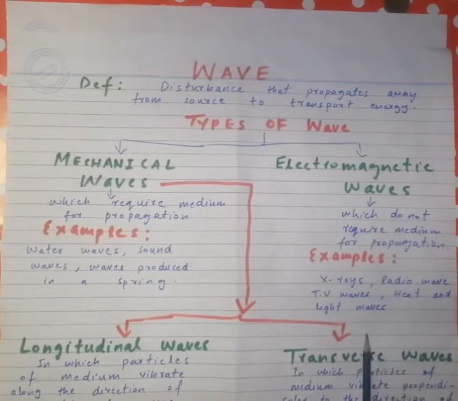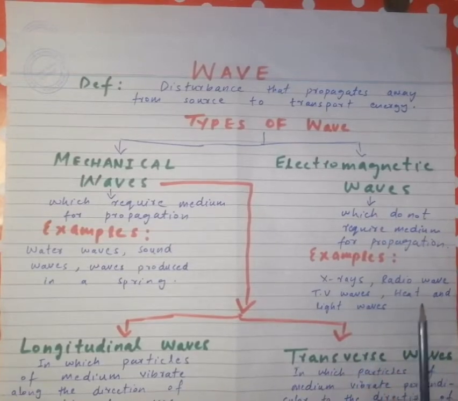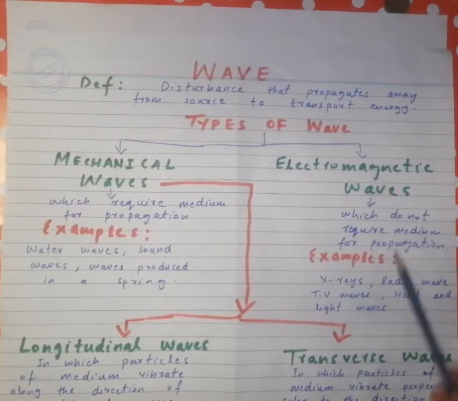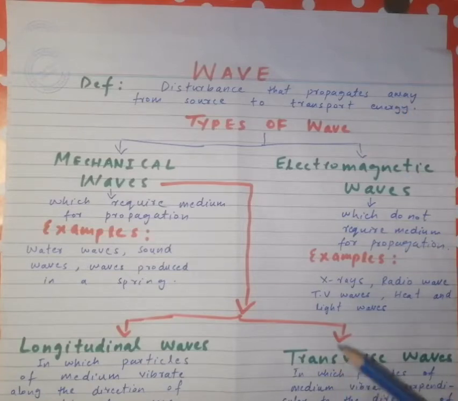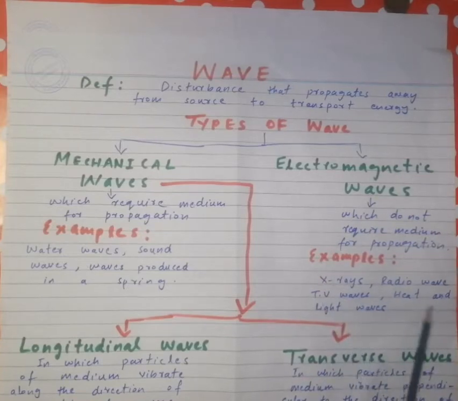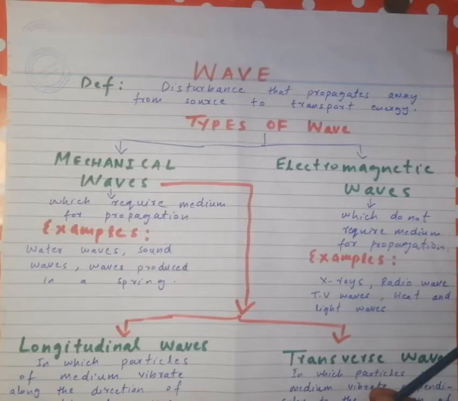These waves do not require any medium for their propagation. Heat is also an example of electromagnetic waves. Light is also an example of electromagnetic waves, as light comes from the sun and moves through space. In space there is no medium, so light is an electromagnetic wave. Similarly, heat comes from the sun and moves without any medium through space. So light is also an example of electromagnetic waves.